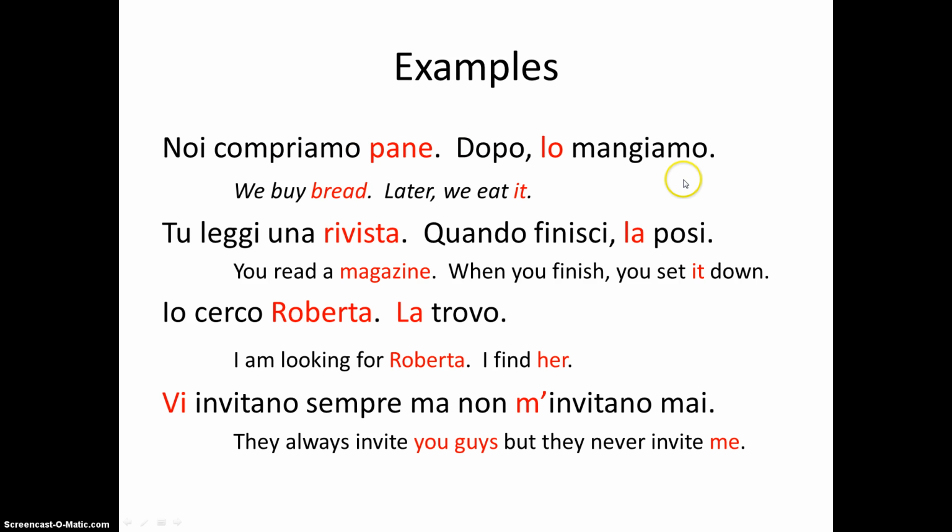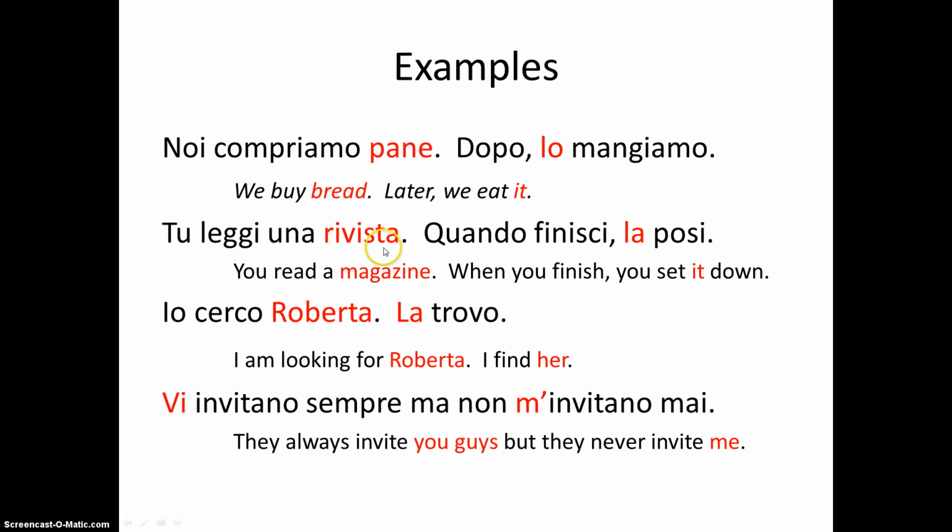So then we have our direct object pronouns, which take the place of the direct object when you're referring back to a direct object, so you don't have to repeat it. In English, we also use this. We buy bread, later we eat it. So your direct object pronoun here would be it. Notice that lo refers to pane, and lo is masculine. You'll probably recognize it as the masculine form. Il pane, pane is masculine.